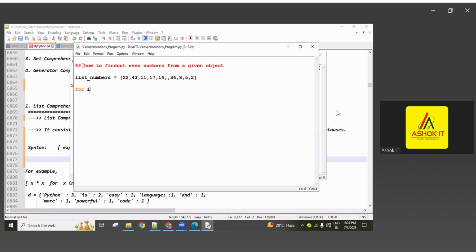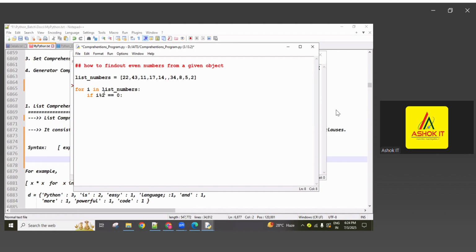In a general for loop, how do we write it? For i in list numbers, this is the list, guys. Each number goes into i, and we check the condition: if i modulo 2 double equals 0, then that i value is an even number.